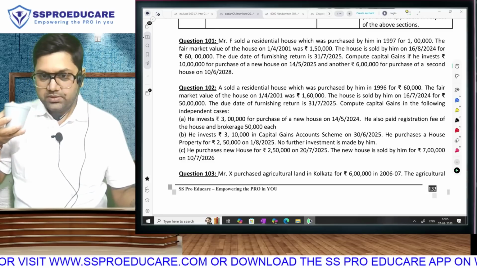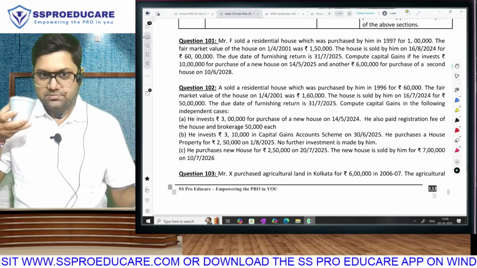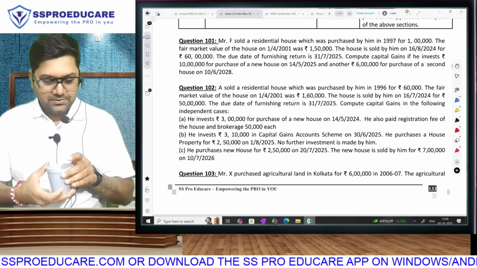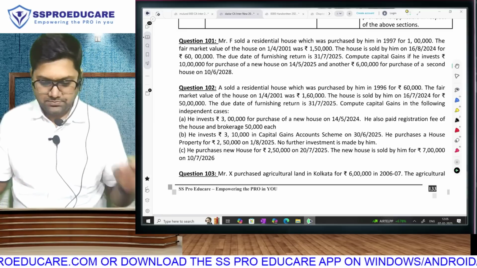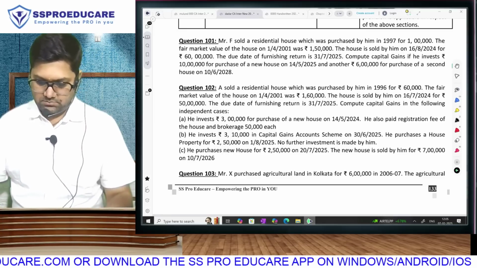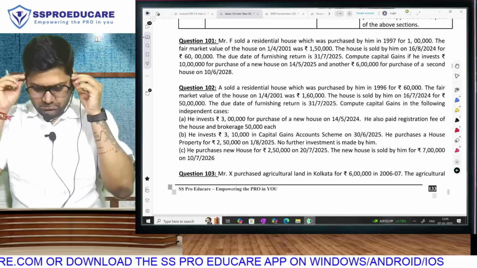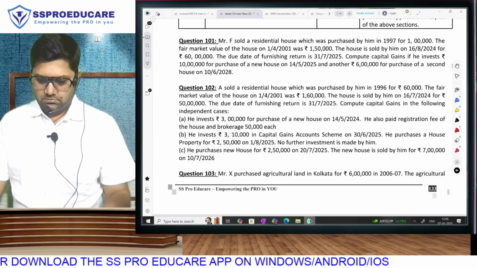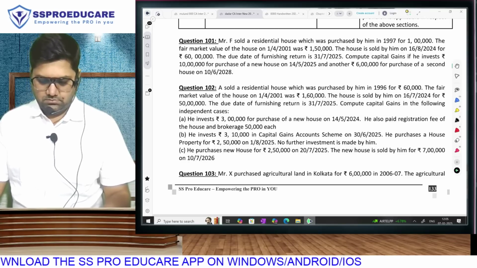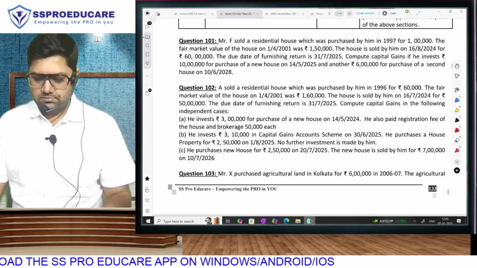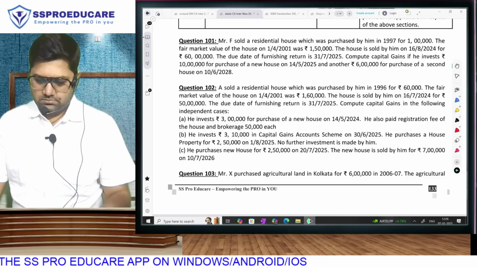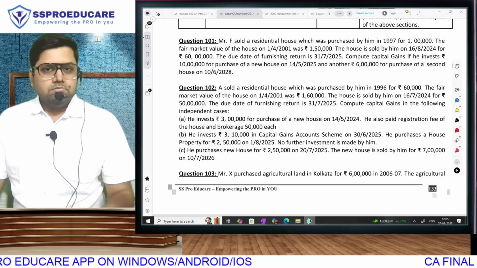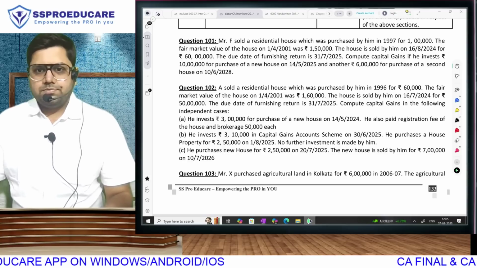Mr. F sold a residential house which was purchased by him in 1997 for 1 lakh. The fair market value of the house on 1st April 2001 was 1,50,000. The house is sold by him on 16th August 2024 for 60 lakh rupees. The due date of furnishing return is 31st July 2025. Compute capital gains if we invest rupees 10 lakh for the purchase of new house on 14th May 2025 and another rupees 6 lakh for purchase of the second house on 10th June 2028.